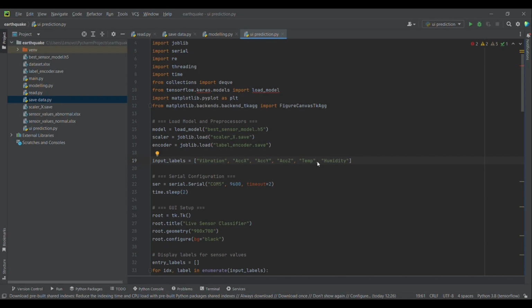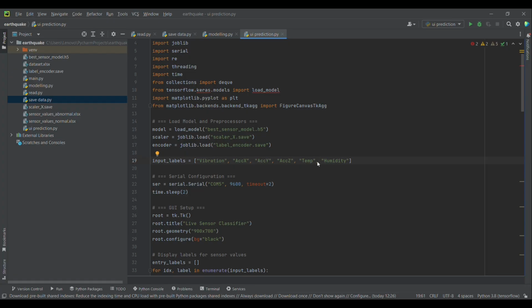The prediction Python script is a complete machine learning pipeline designed for classifying sensor data using deep learning models. It begins by loading the dataset from an Excel file and encoding target labels for compatibility. It creates a live sensor data monitoring and classification graphical user interface using Tkinter and Matplotlib. It connects to the hardware device via serial communication on COM5, reads real-time sensor values, vibration, accelerometer and gyroscope, temperature and humidity, and displays them on the screen. The values are also plotted live in scrolling line graphs.